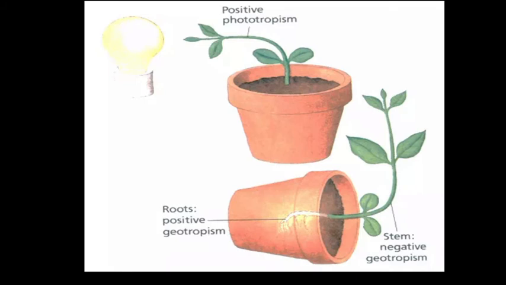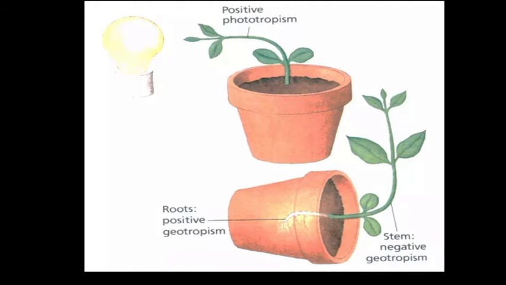Tropism means tropic movement, a growth movement of a plant part in response to an external stimulus in which the direction of the stimulus determines the direction of response. So tropism is the directional movement of the plant caused by its growth, and the growth of a plant part in response to a stimulus can be toward the stimulus. There are two types of tropism we have to see. First one is positive tropism and second one is negative tropism.